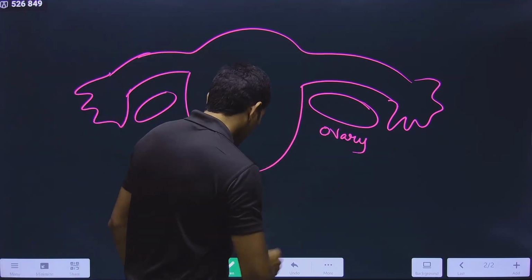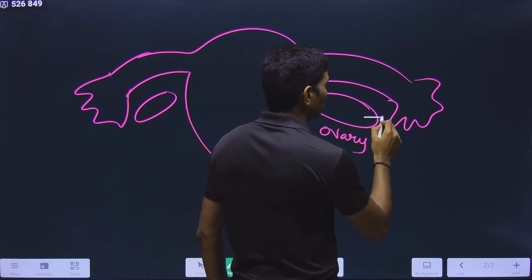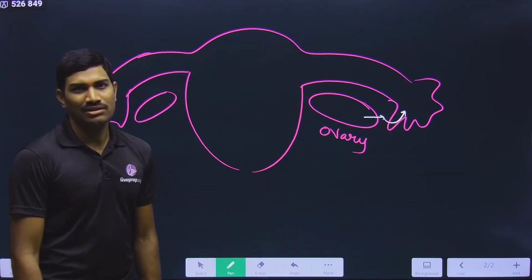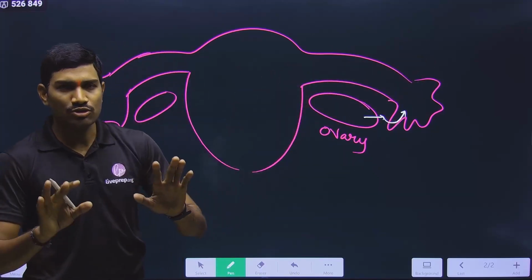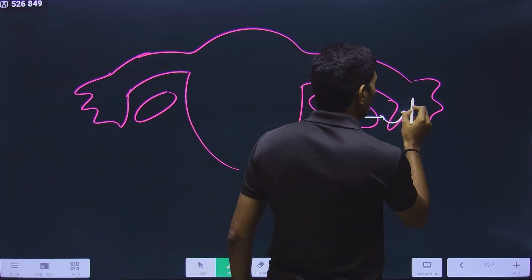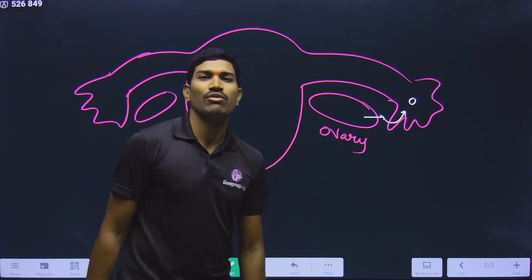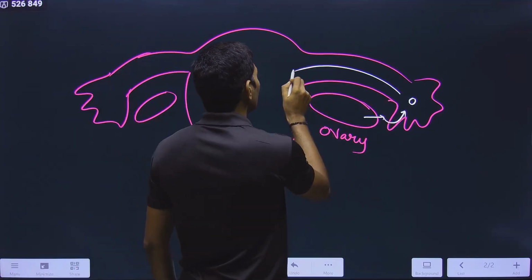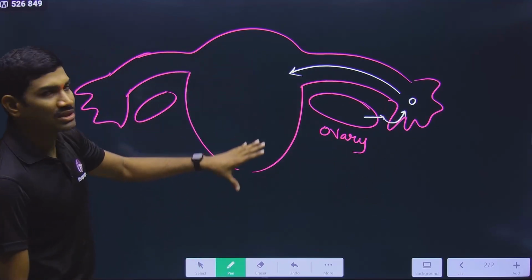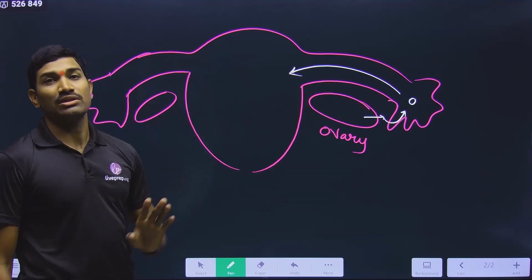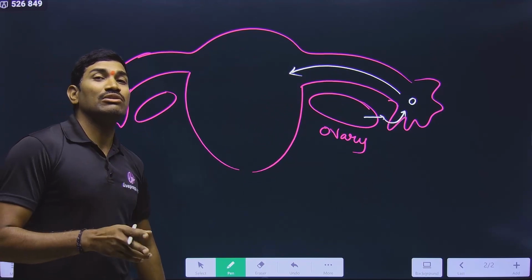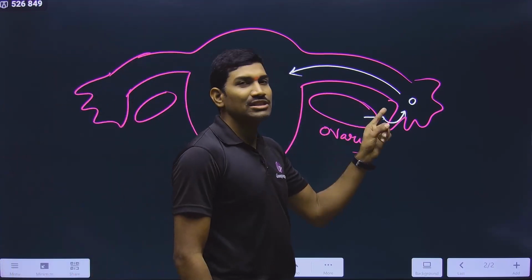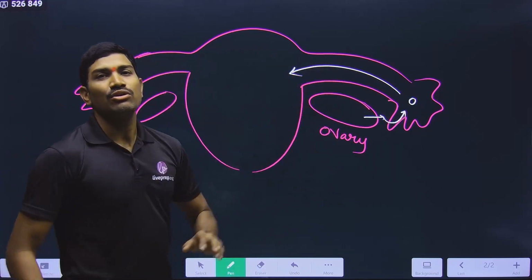Now from this ovary, the ovum is released into the coelom, and from the coelom it will be captured by the oviduct. Anyhow, I am not going into the details of the oviduct, so please observe carefully. Now this ovum is entering the oviduct or fallopian tube, and it should move towards the uterus. This is the uterus, right? Now you need to read the question and options very carefully. How is this ovum able to move towards the uterus?